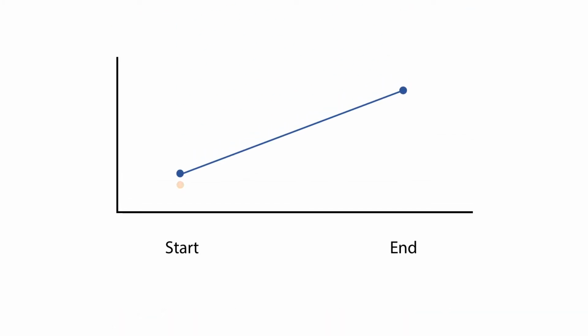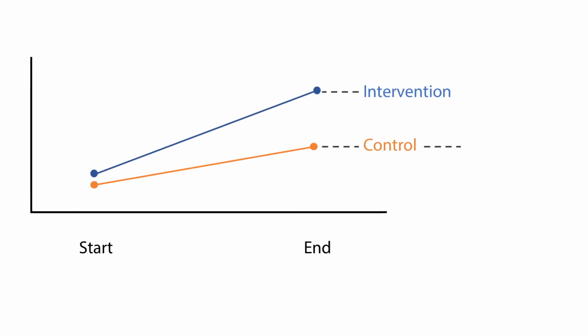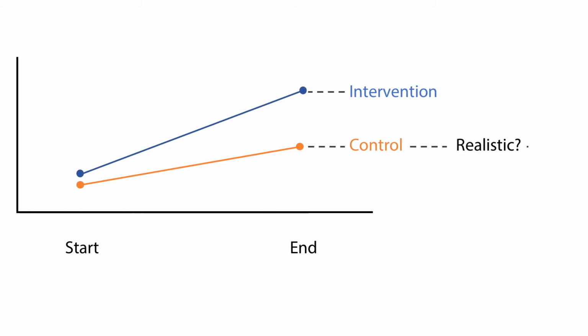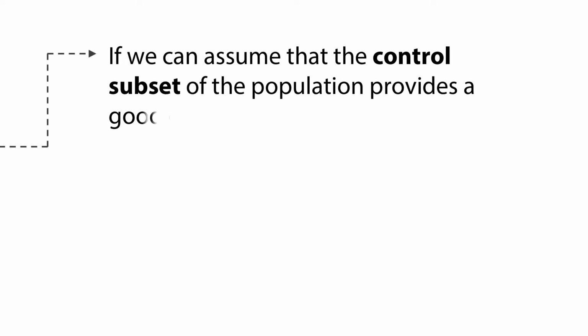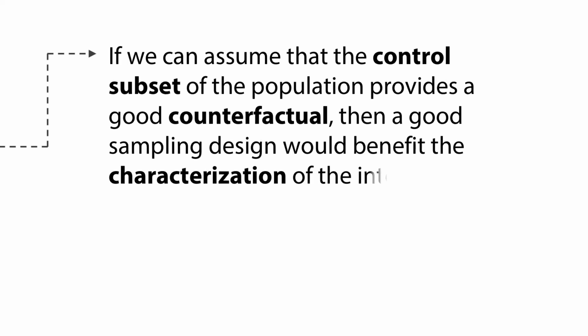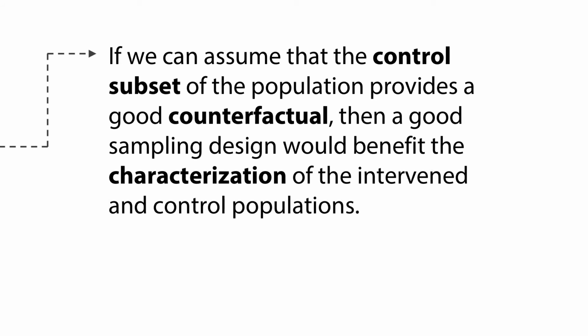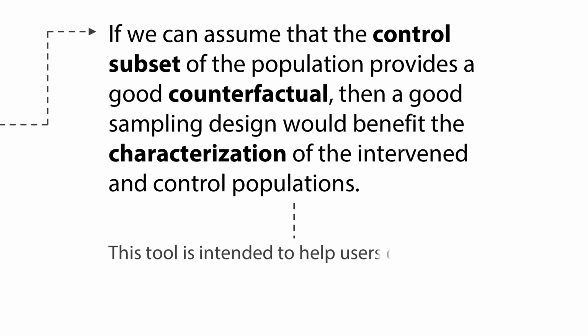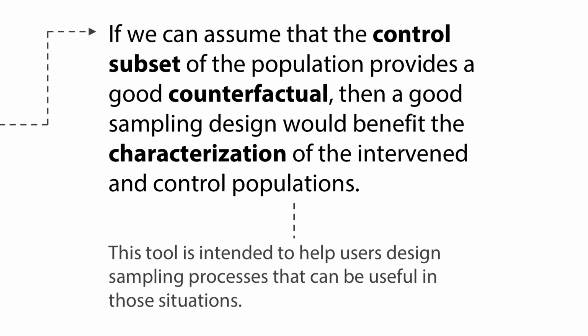Sometimes, endline and baseline comparisons also involve the study of intervention and control sites. In those cases, there are issues about how realistic the control or comparison sites may be, but if we can assume that the control subset of the population provides a good counterfactual, then a good sampling design would be of benefit to both the characterization of the intervened and control populations, both at baseline and endline. This tool is intended to help users design sampling processes that can be useful in those situations.